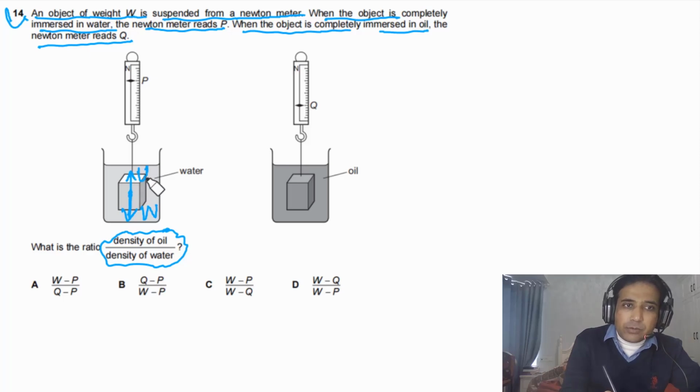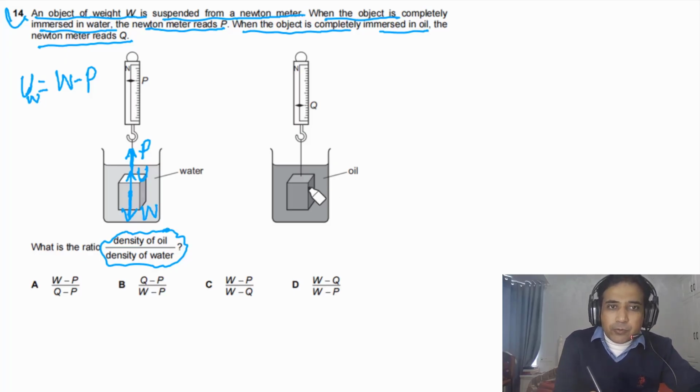So we can say this is U. And also there is a spring force that is equal to P. So in this case, simply we can write down the upthrust will be equal to W minus P. So this is the upthrust on the object when it is in water. So we can say this is UW.